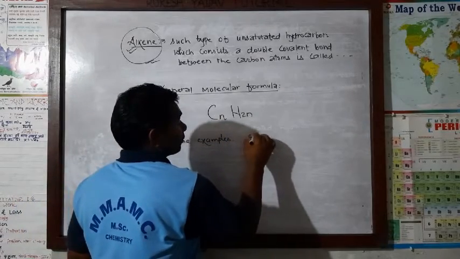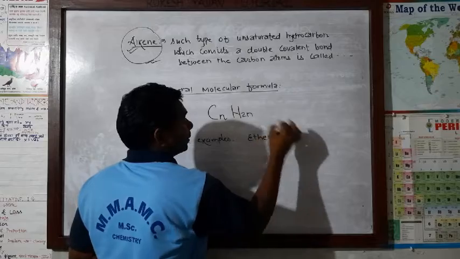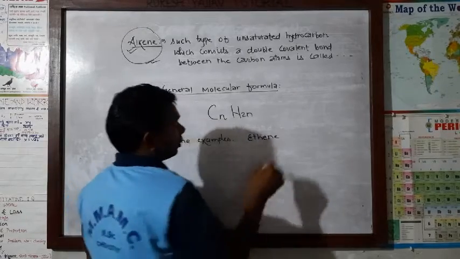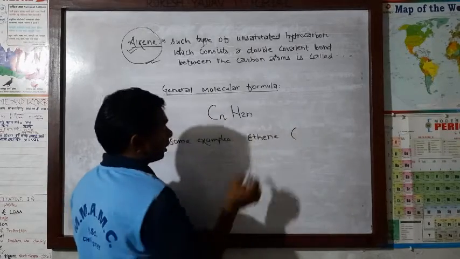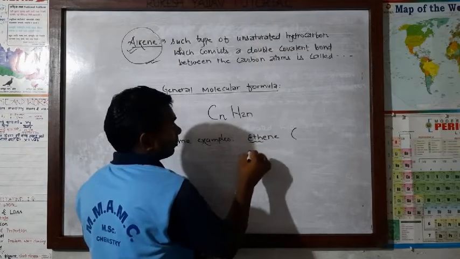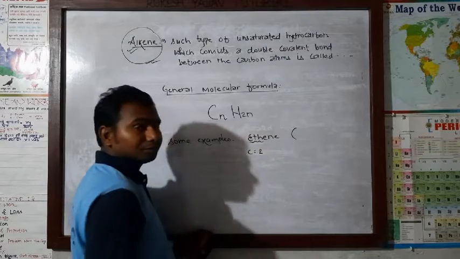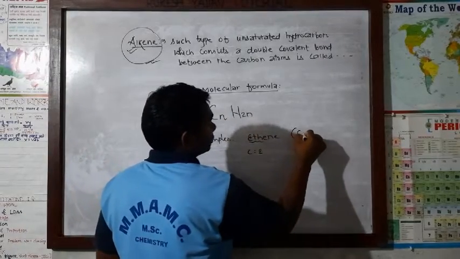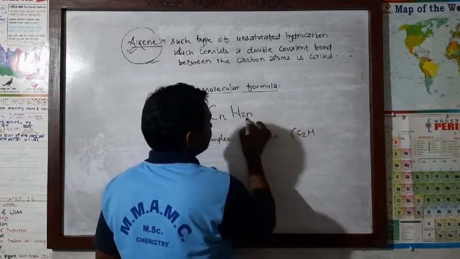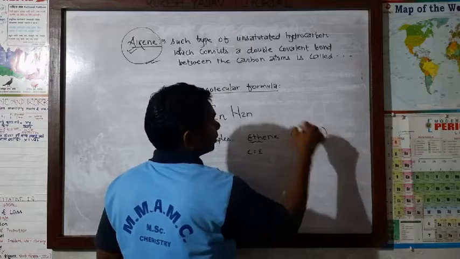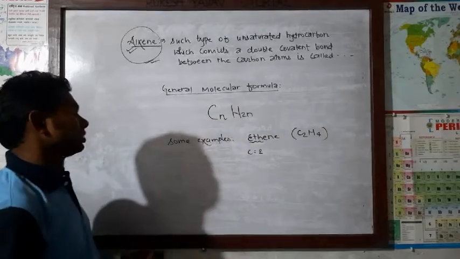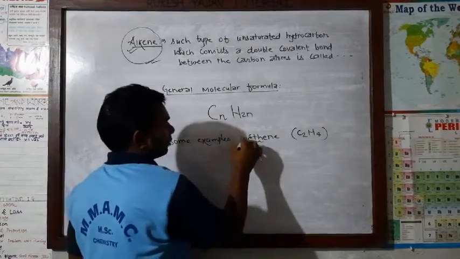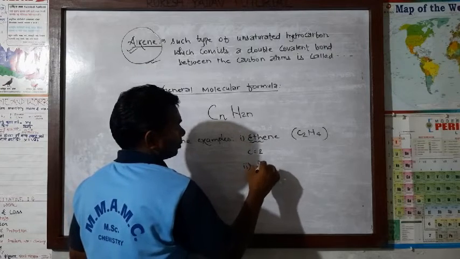Let the first one be ethene. What will be its molecular formula? Eth means the number of carbon atoms will be how many? 2. Then put here the value of 2: C2H2×2, then how much will it be? C2H4. This is ethene.